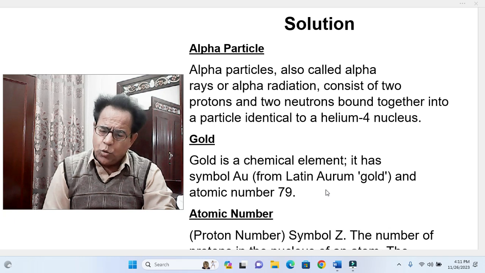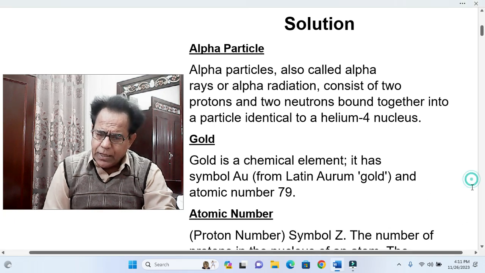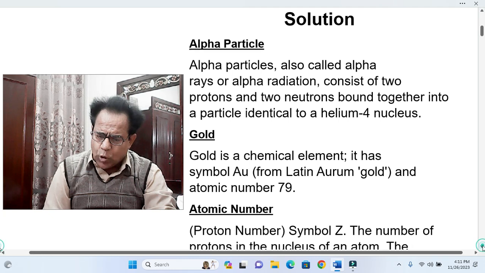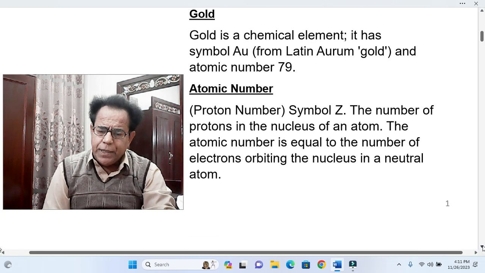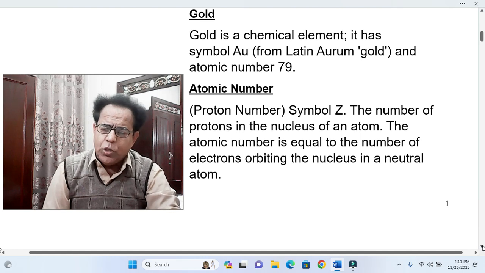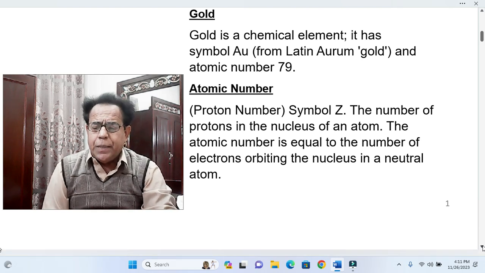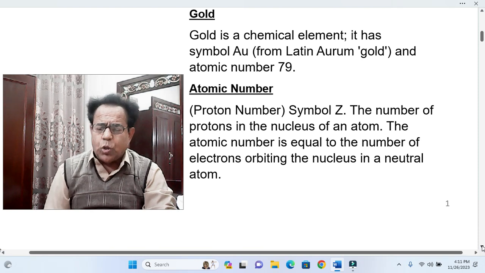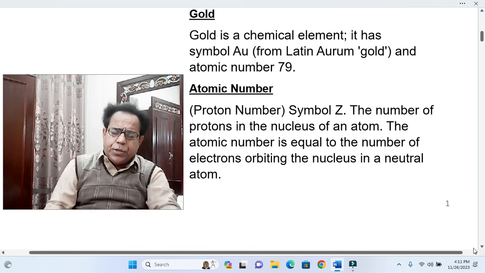So about gold it is enough. Now we move towards the atomic number. Atomic number or proton number, symbol Z, is the number of protons in the nucleus of an atom. The atomic number is equal to the number of electrons orbiting the nucleus in a neutral atom.